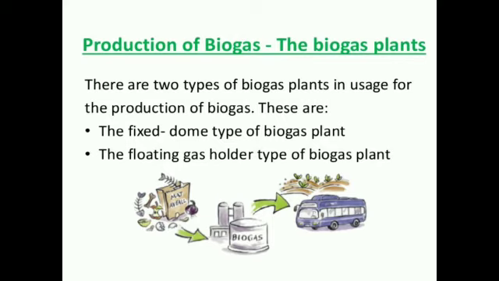The first method is the fixed dome type biogas plant, and the next one is the floating gas holder type of biogas plant. In the fixed dome type, a huge dome-like tank or structure is present, in which biogas is produced. In the floating gas holder type, one gas holder is used instead of the dome-type structure. That is the only difference between them.